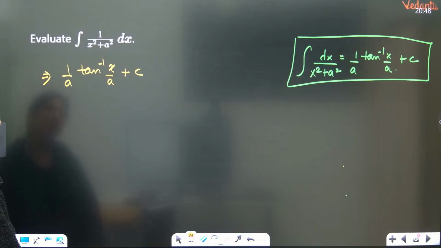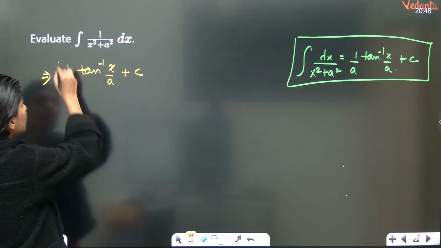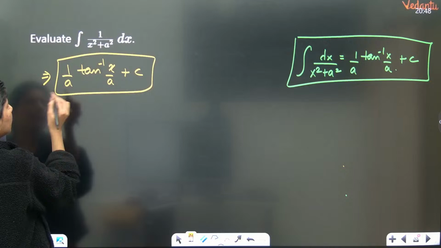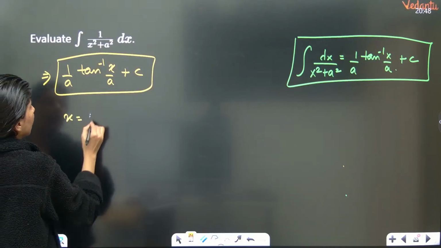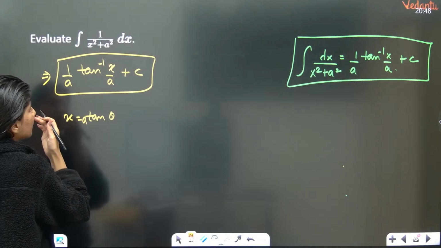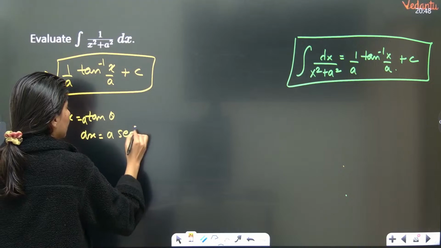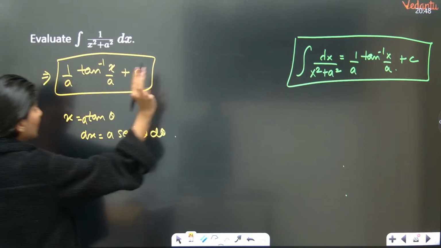And if I write x equals to a tan theta, then it is the integration of tan square theta plus 1. Okay. Okay, how do you prove it? So this is what we are going to get. Okay? So if you put x equals to a tan theta, tell me what are you going to get? X is equals to a tan theta, so dx will be a sec square theta d theta. Yes, correct. We are on the right path.